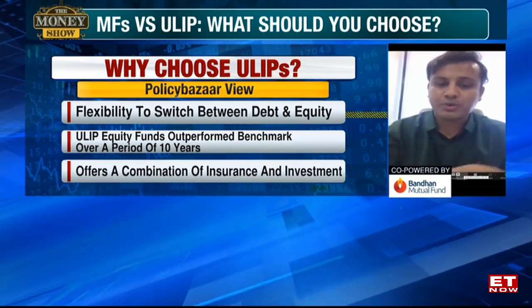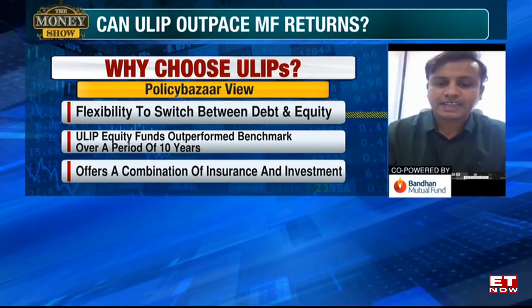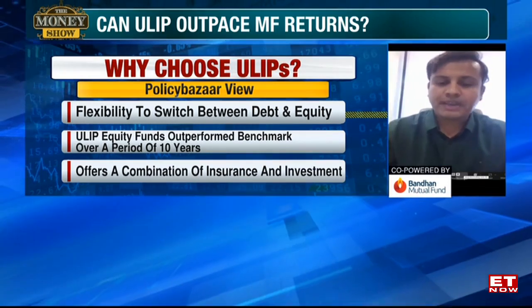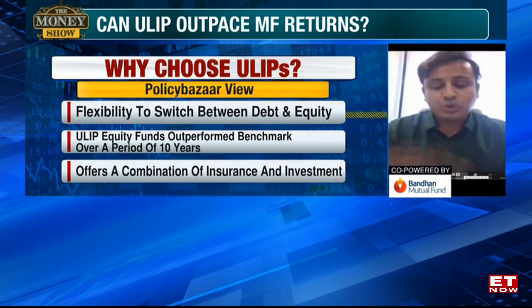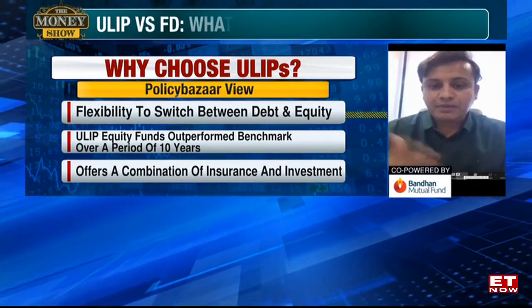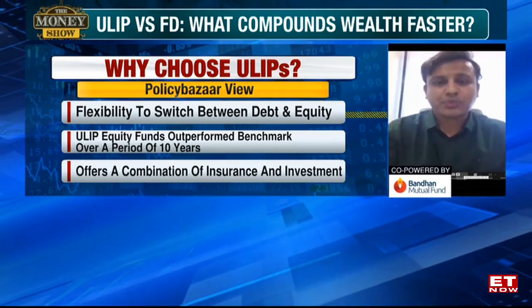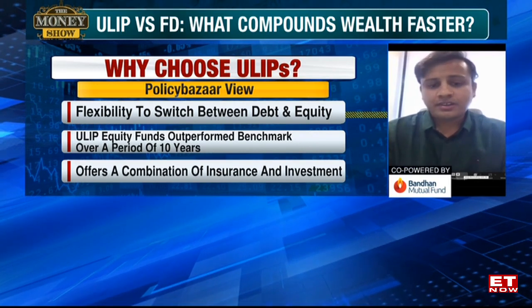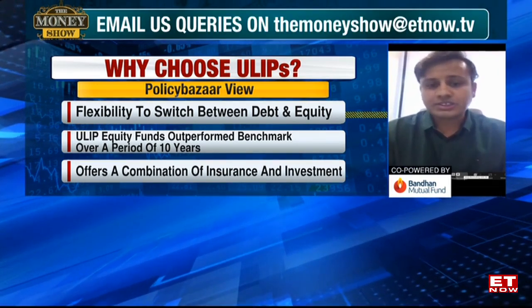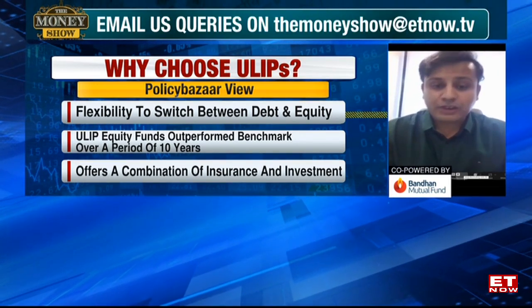In a debt mutual fund, you will be taxed at your tax slab. In an equity mutual fund, you will be taxed at 10%. So both ways, there's an immense tax arbitrage that everybody should take benefit of and invest at least up to 2.5 lakhs in a ULIP product. They are equally competitive, low on cost. I don't see any reason why you should not do it.